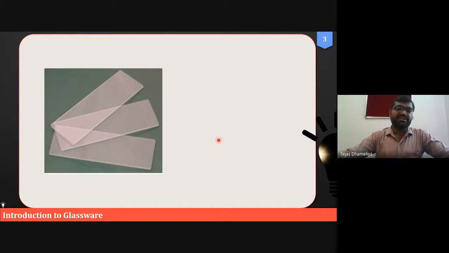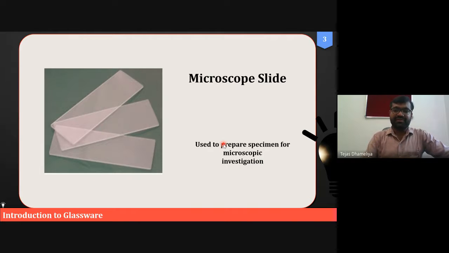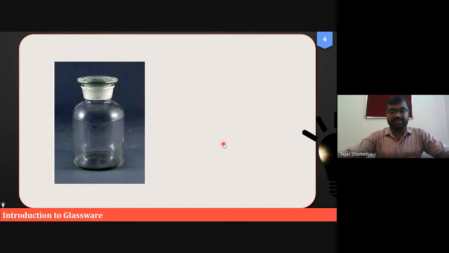Here LS and TS are not needed in chemistry, but we will be using them for the preparation of thin layer chromatography plates. PLC plates. Okay, so this is your take home requirement which you need to bring. Microscopic slides are required for microscopic investigation. For our chemistry purpose, they shall be these PLC plates.